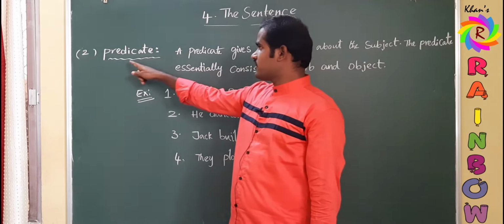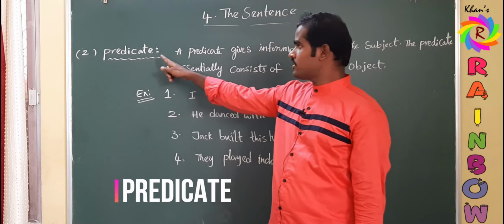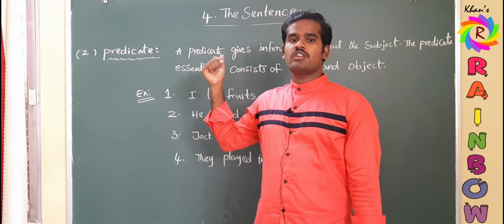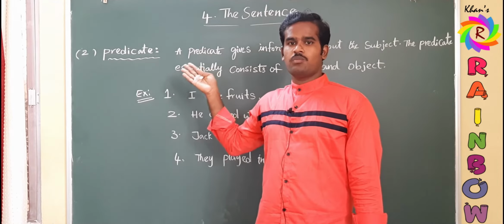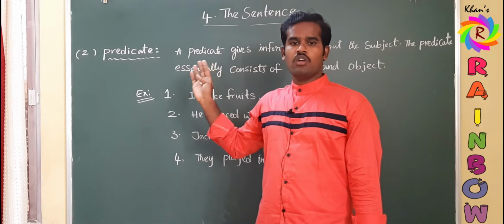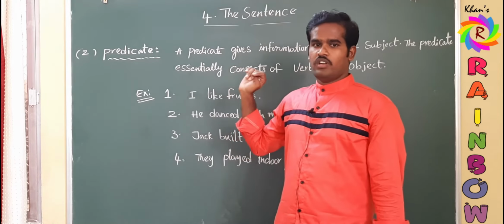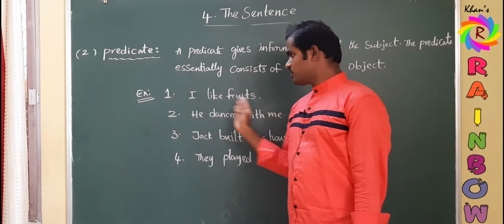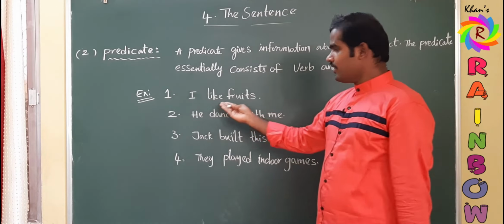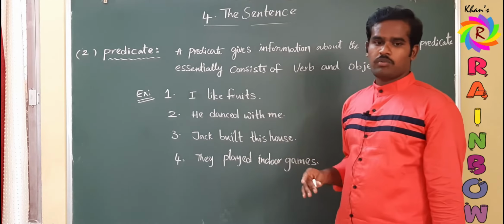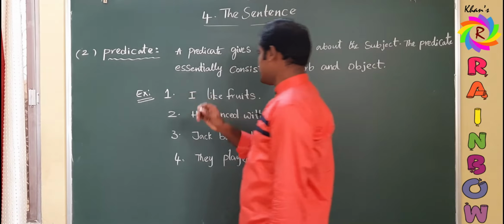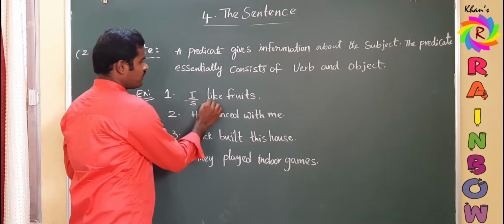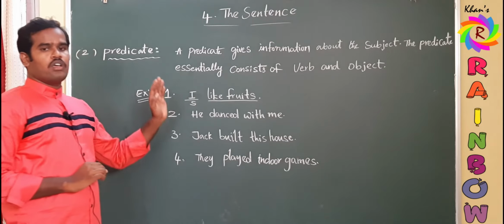Okay. Now let us discuss the second part of the sentence. It is the predicate. So what is a predicate? A predicate gives information about the subject. Just now we have learnt about the subject. A subject is a noun or pronoun who performs the action. Now the predicate gives information about that subject. And coming to the examples here, I like fruits. I have considered the previous examples for subject only. So this is the subject as we already discussed earlier. And here the remaining sentence is considered as predicate.